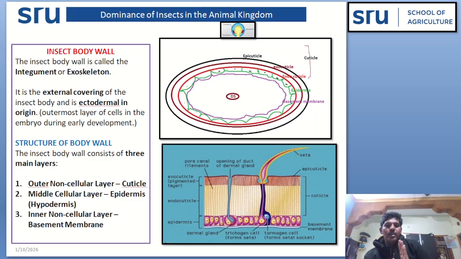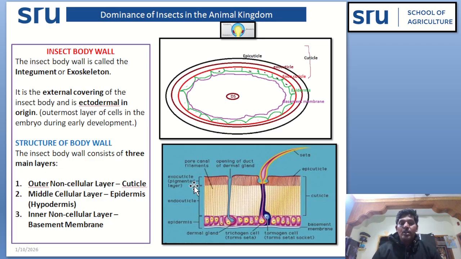The insect body wall mainly consists of 3 layers. See here: cuticle, epidermis and basement membrane. See in this image also, this is the cuticle, this layer is the epidermis and this layer is the basement membrane. Therefore, there are 3 main layers in the insect body wall.